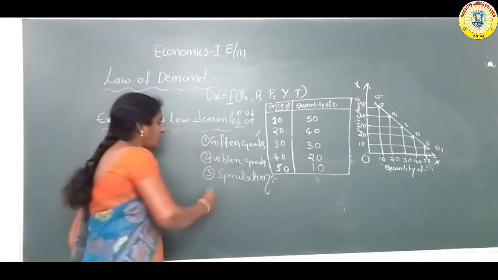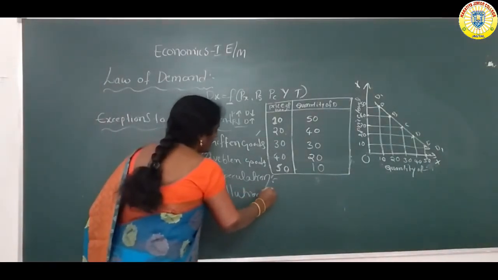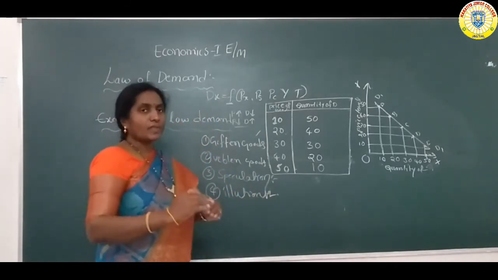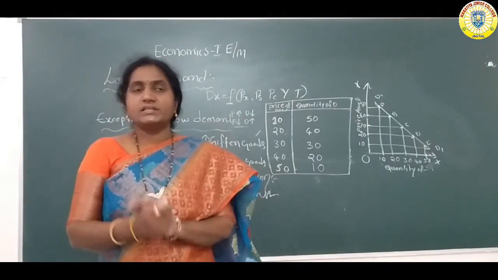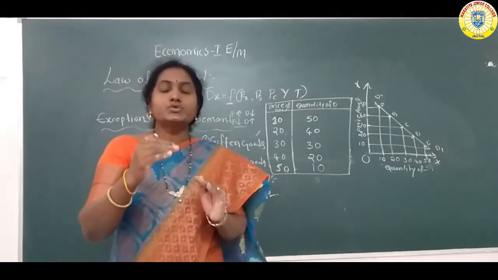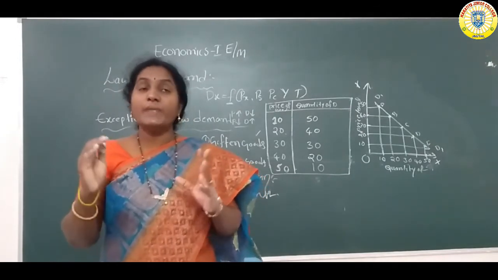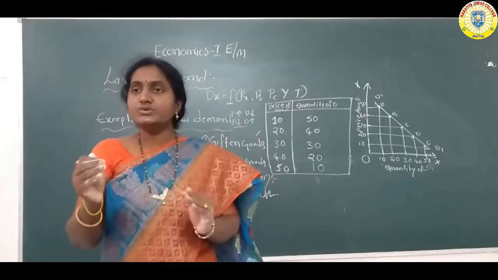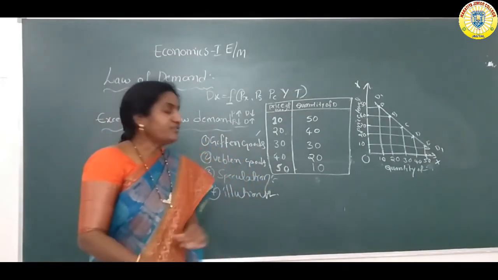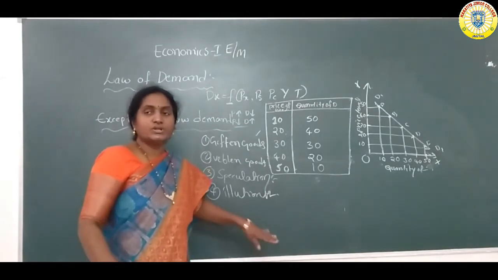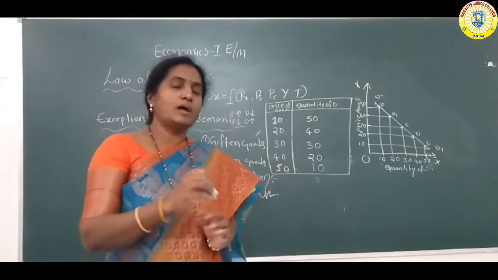And next, the fourth one, illusion. Illusion means some consumers think that goods which have high cost in the market are branded goods, and goods which are available at low cost are inferior goods. So that's why they purchase more of goods which have a higher price level in the market.